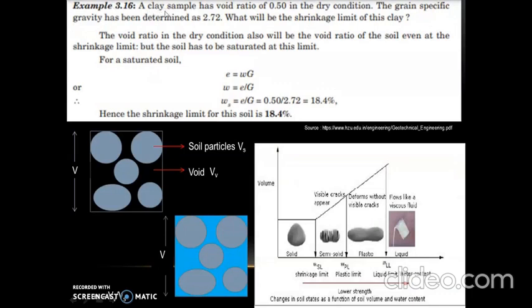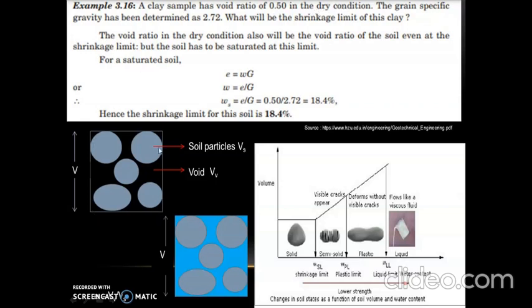Next problem. A clay sample has void ratio of 0.5 in dry condition. The grain specific gravity has been determined as 2.72. What will be the shrinkage limit of this clay? The void ratio in the dry condition also will be the void ratio of the soil even at shrinkage limit, but the soil has to be saturated at this limit. That means here in this problem it is mentioned that the clay sample has void ratio e equal to 0.5 when it is in dry condition.